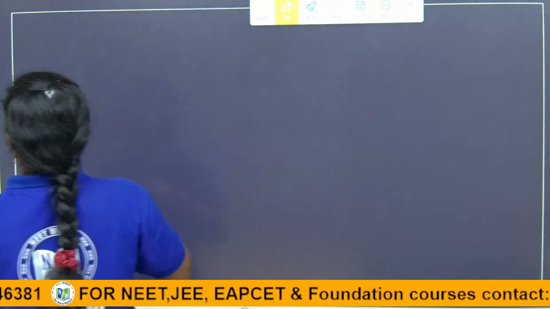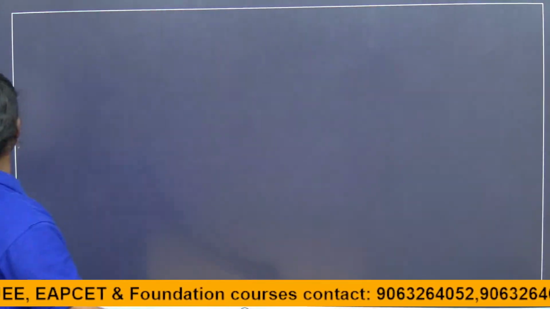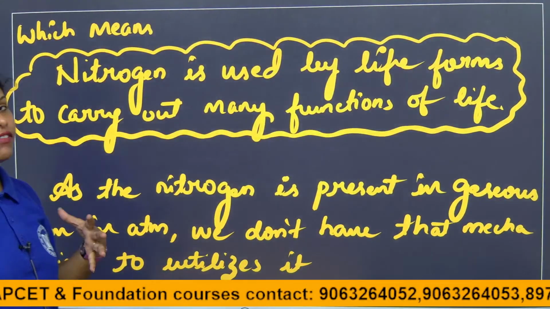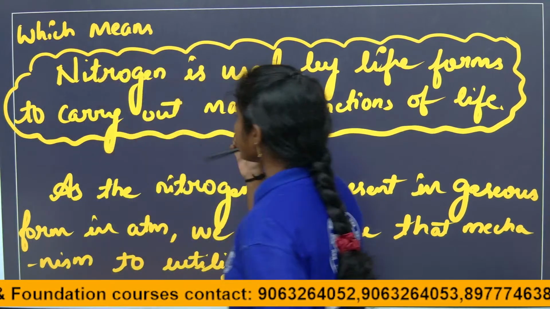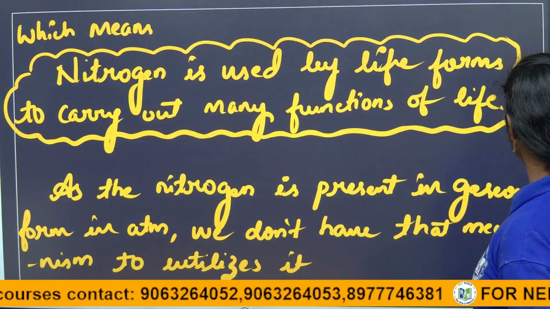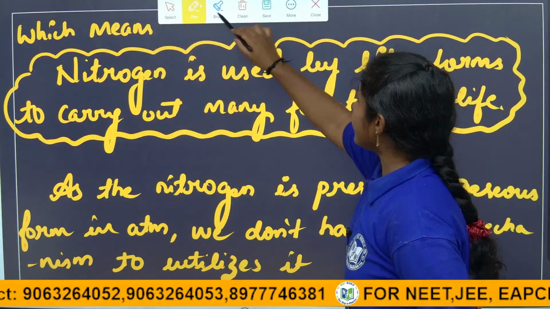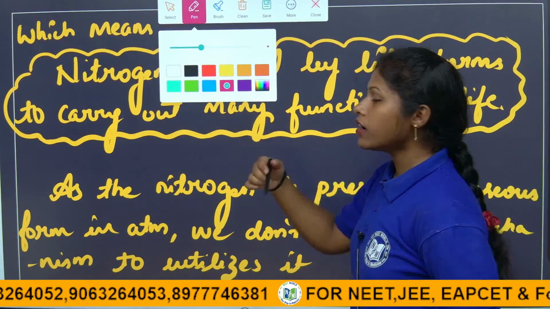See here, children, nitrogen is used by living forms to carry out many functions of life. Directly, it is mainly required for nucleic acid synthesis.